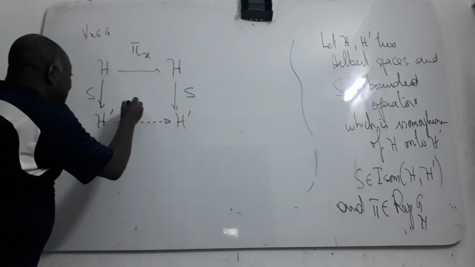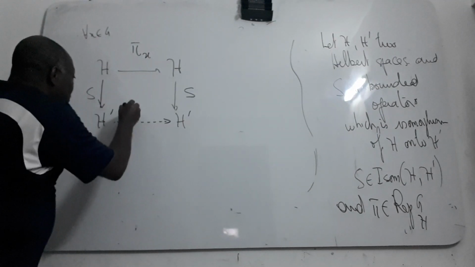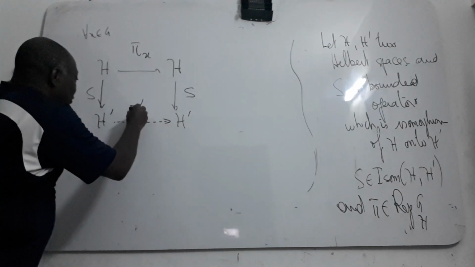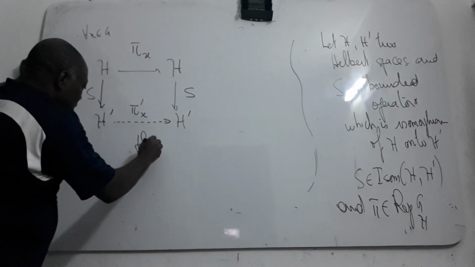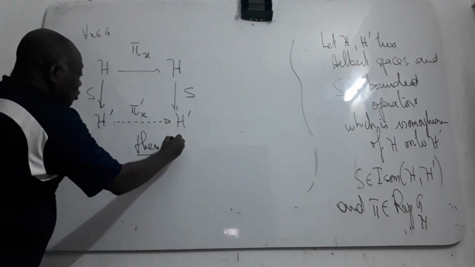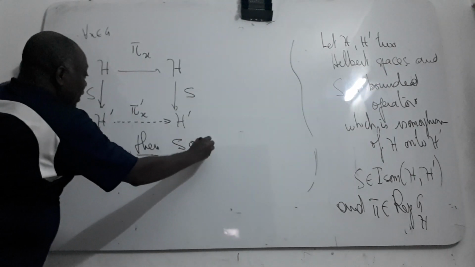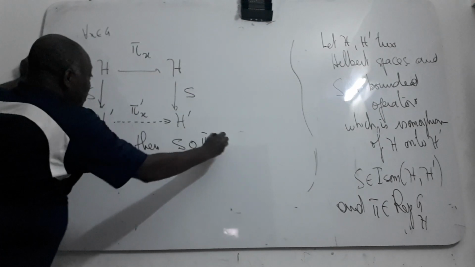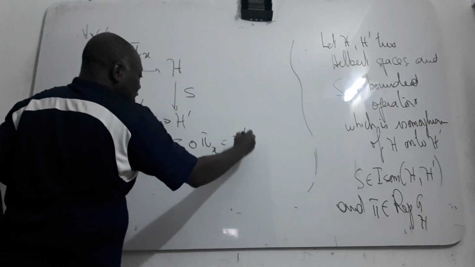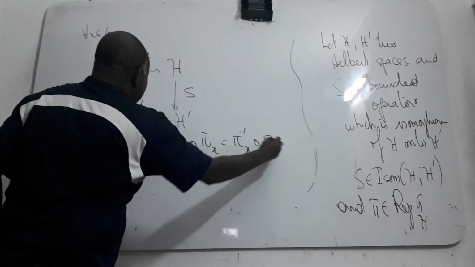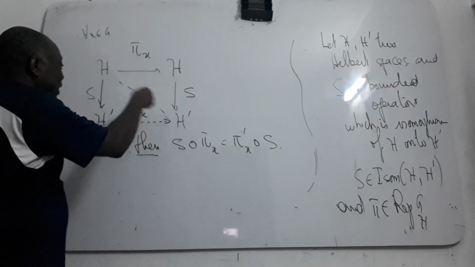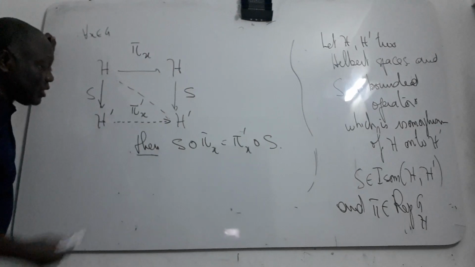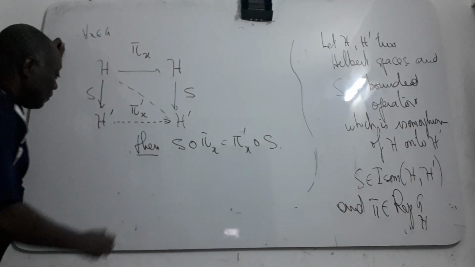I will call it a commutative diagram. There is this kind of map, and we can also put π prime of x. Then you have the condition that S composed with π(x) is equal to π prime(x) composed with S. We can go one way or the other and it will be the same, because the diagram is commutative.